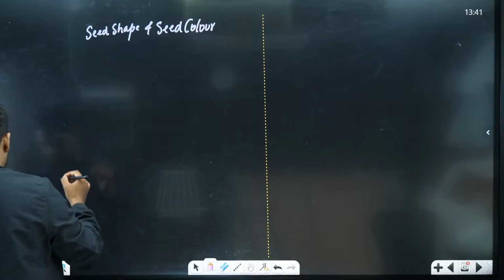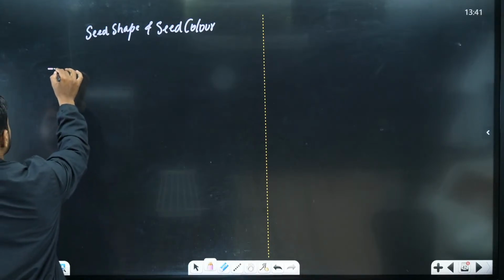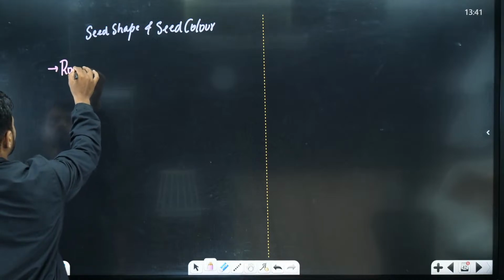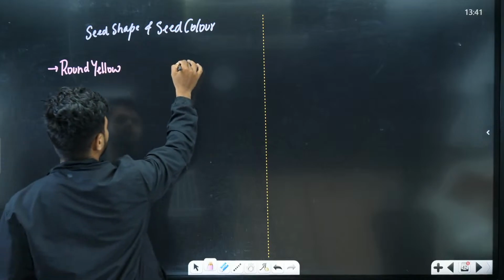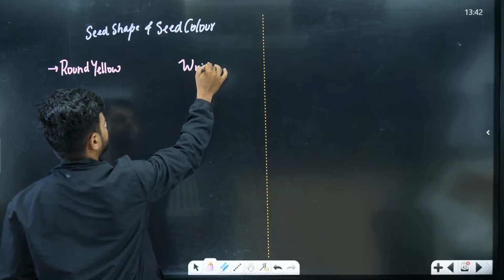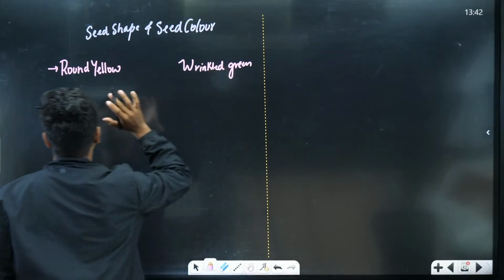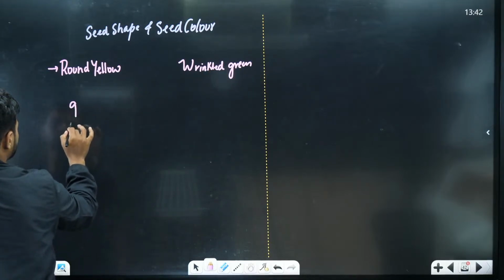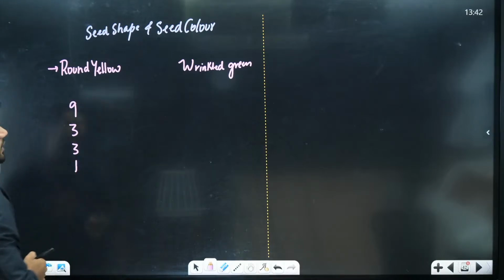In a typical dihybrid cross, we take round yellow and wrinkled green. Now what is the ratio we get? We get 9:3:3:1. Right?